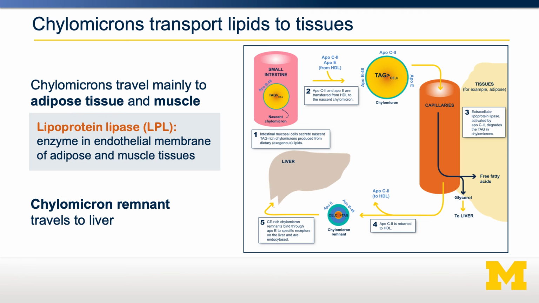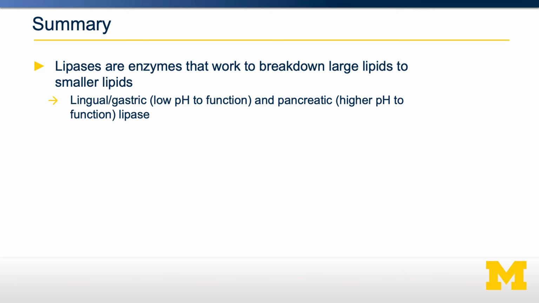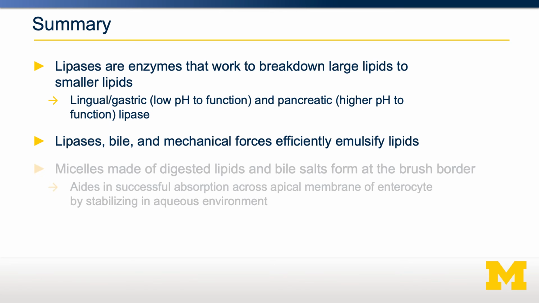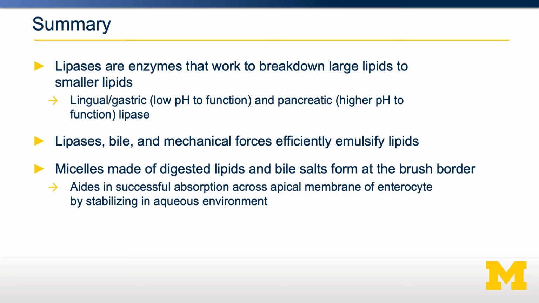In summary, lipid digestion and transport requires two things to happen simultaneously. You need enzymes to break the lipids down into smaller, more soluble lipids, and you need mechanical forces and bile salts to help emulsify the insoluble lipids into soluble factors. The end product are micelles. These are made up of partially digested lipids and bile salts. This aids in the absorption of those lipids across the border into the enterocyte.